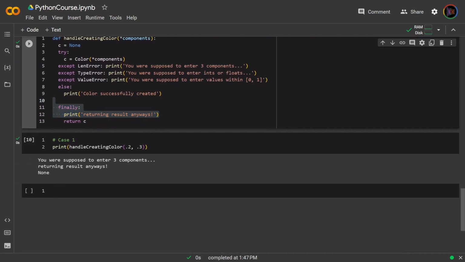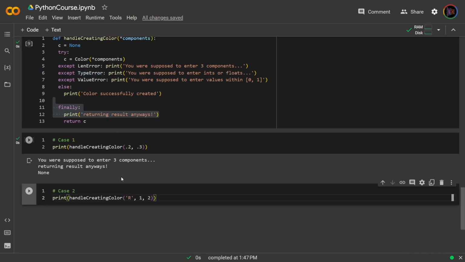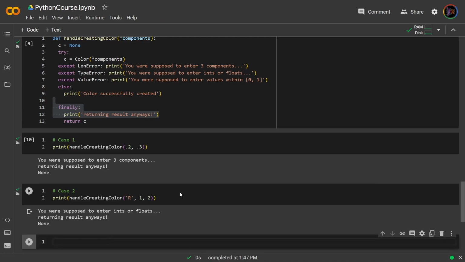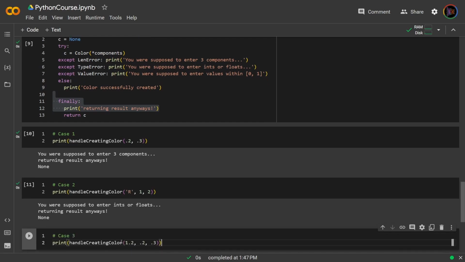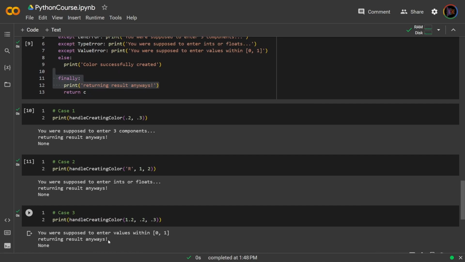Now let's try case 2. I should look to catch a TypeError because 2 of these are integers, but one of them is a string. You were supposed to enter ints or floats, so I got this message. Again, the finally will print anyways, and I get None. Next, let's try case 3. All of these are integers or floats, but one of them is greater than 1, 1.2. So this shall now catch a ValueError. Let's run it. And indeed, I get that. Again with the finally statement.